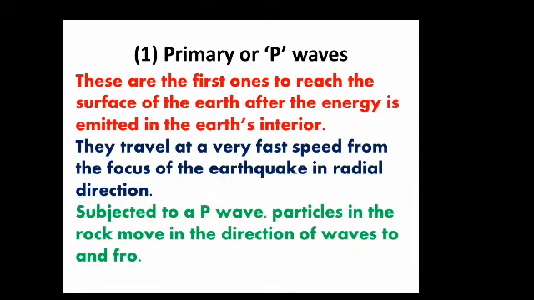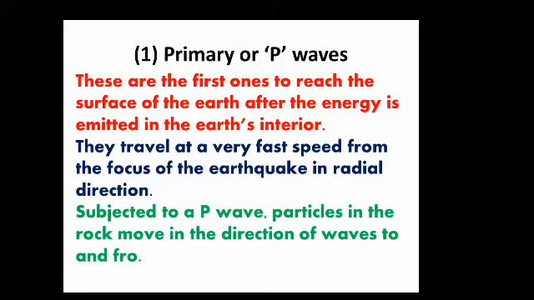The primary waves, in short form we call them P waves. These are the first ones to reach the surface of the earth after the energy is emitted in the earth's interior.